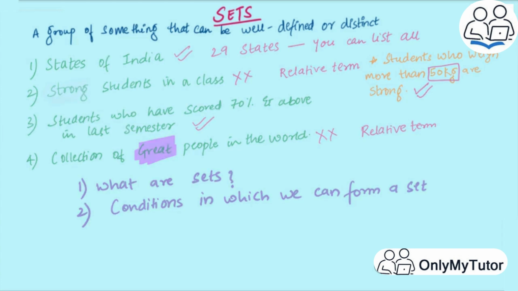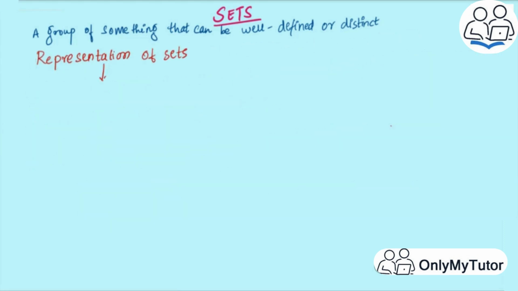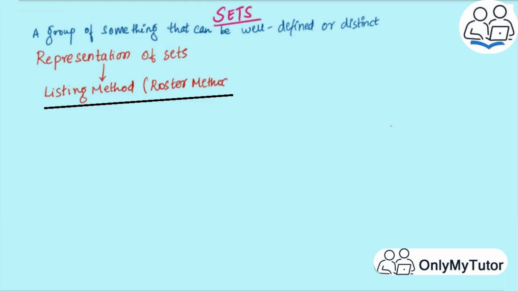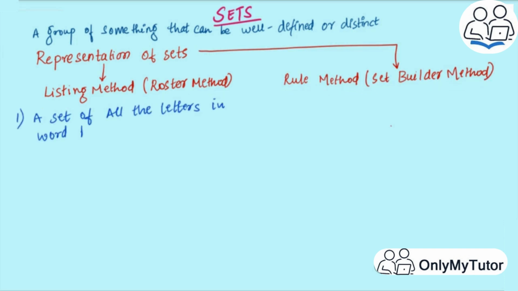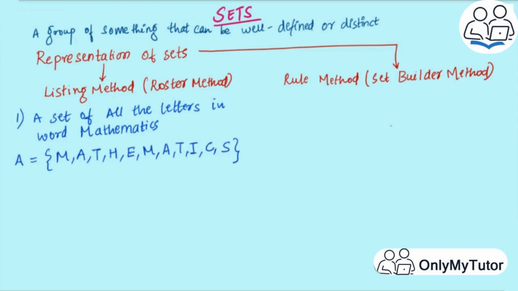So how do we present these sets? There are two different ways to write these sets. One is the listing method, also known as the roster method. The second is the rule method, known as the set builder method. Let's see what the listing or roster method is. If I want a set of all letters in the word mathematics, then how will I write it? Well, this is a very simple method. Let's look at this in a little more detail.